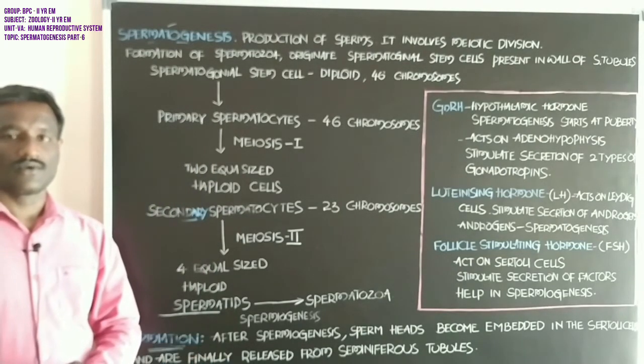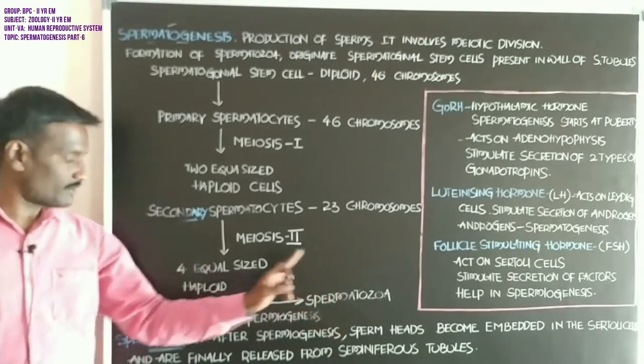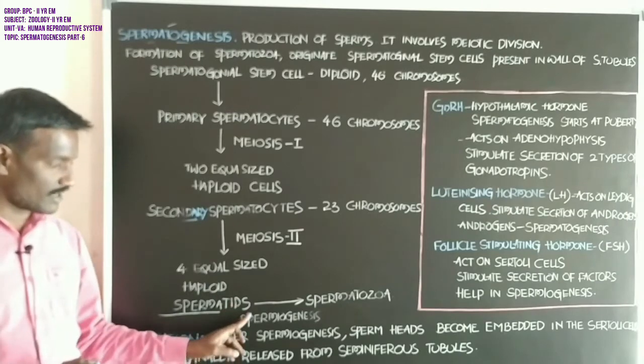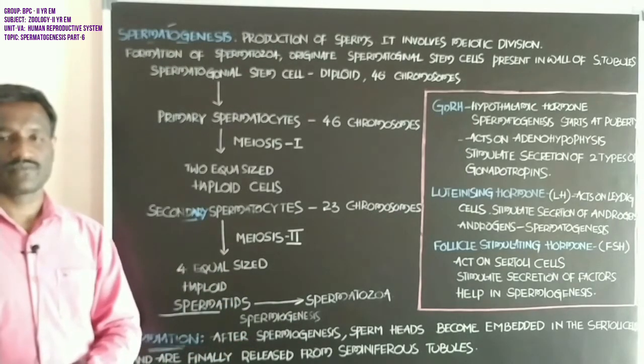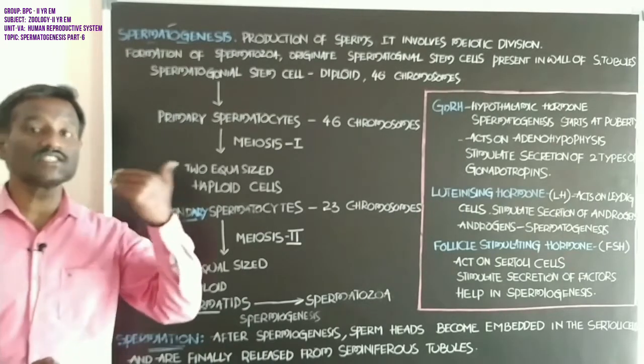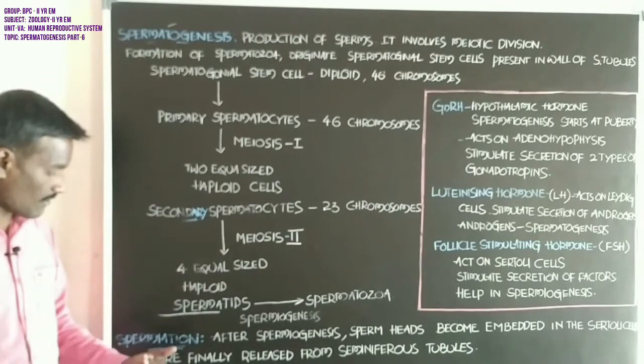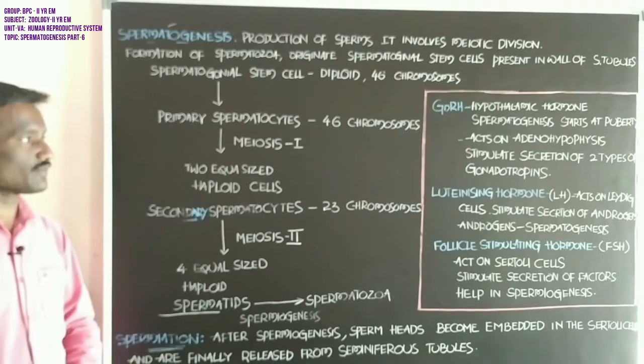Formation of the spermatozoa from the spermatids is called spermiogenesis. Sperm cells are released from the seminiferous tubules, and that is called spermiation.